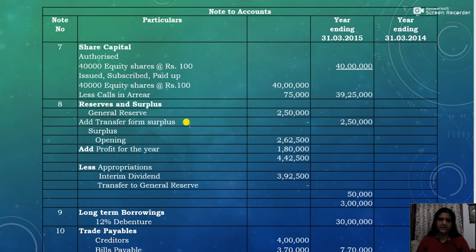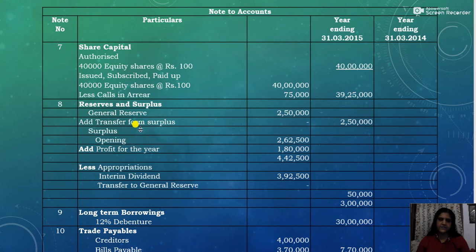There is no mention regarding the dividend declared or the percentage of dividend declared, so we need not statutorily transfer any amount to the general reserve. As the dividend percentage is not mentioned in the question, and no transfer to reserve is given in the question either, the general reserve stays at 2,50,000. Add transfer from surplus, no amount is mentioned, so the total reserve is 2,50,000 itself.